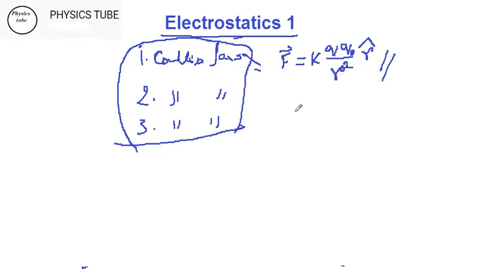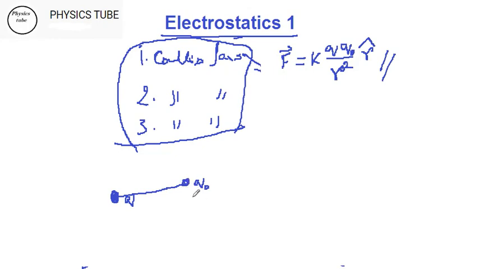Next part. Suppose I have q here, this is my q, and here I have q naught. I have an intention to change the symbol from q1, q2 to q and q naught. Suppose that this is a charge which has some strength, some value, whereas this q naught is a unit charge.